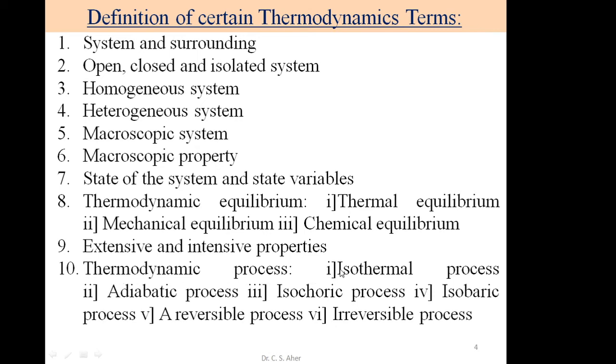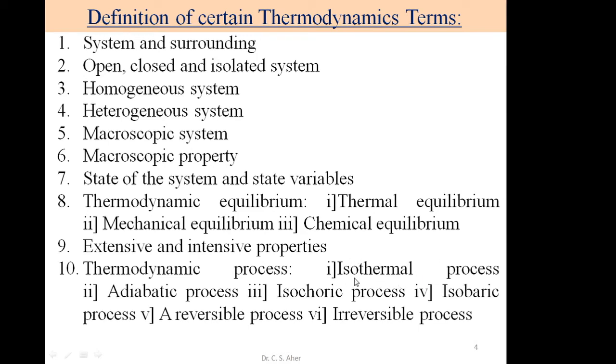And the last is thermodynamic processes. There are various thermodynamic processes. First we consider the isothermal process. Iso means same, thermal means temperature or heat. This process is carried out in such a manner that the temperature remains constant.